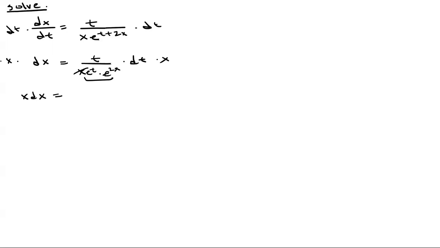So then the x here will cancel, and I can also multiply by the e to the 2x as well. Okay, so let me do that as well. e to the 2x, e to the 2x.